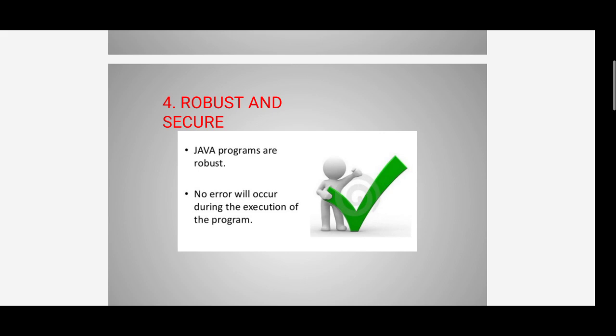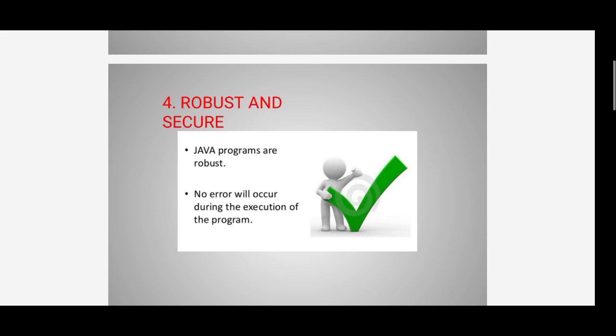Robust and secure. Java programs are robust. No error will occur during the execution of the program. This is a secure programming language.